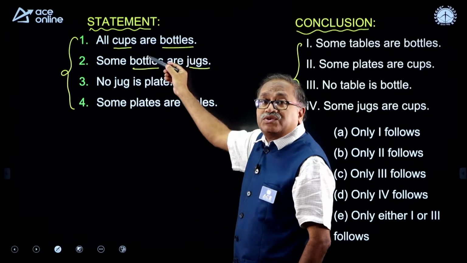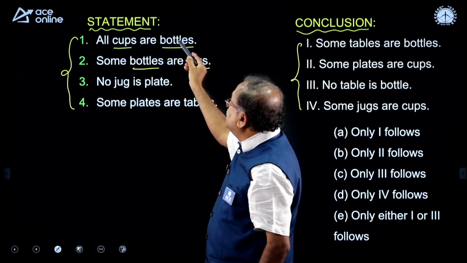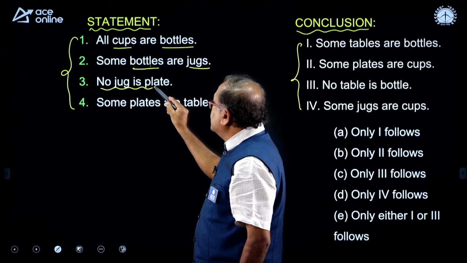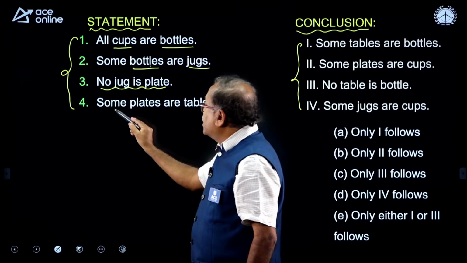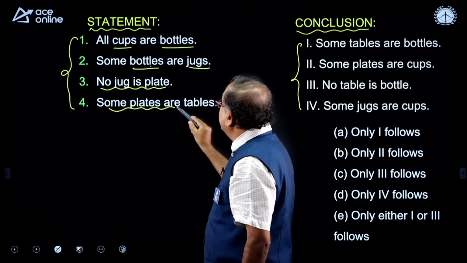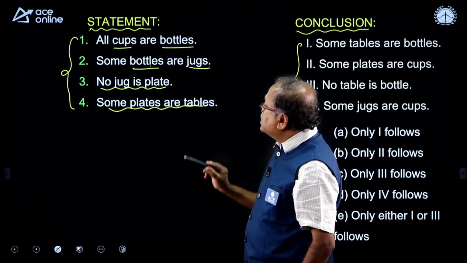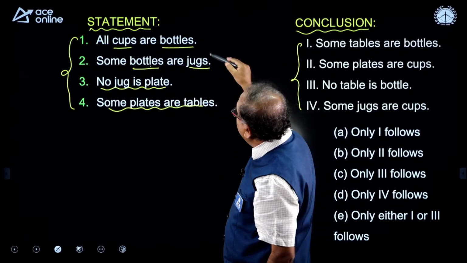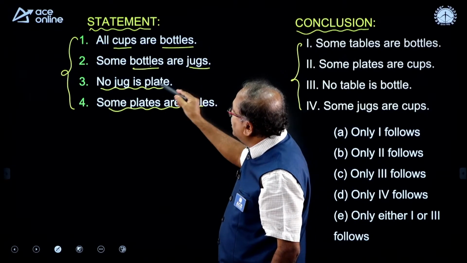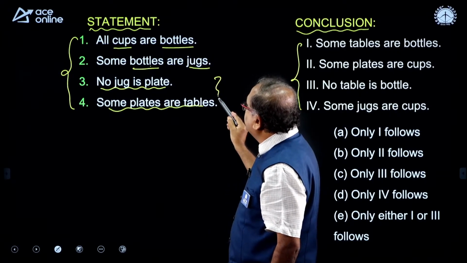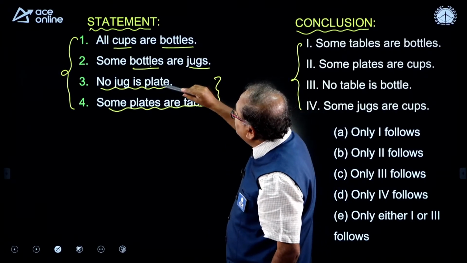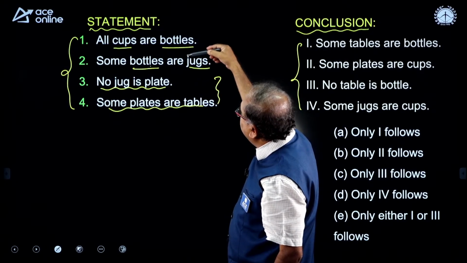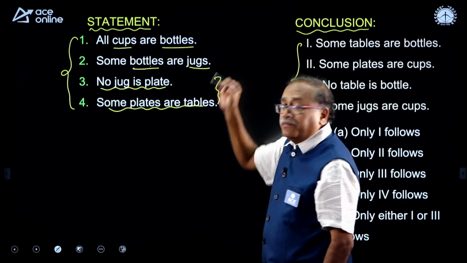So, I can connect these 2 statements in a diagram. Here it is bottle, here it is bottle, and it says that no jug is plate, and some plates are table. Anywhere table is there, plate, I can connect these 2 statements. And is there any connection directly between the bottle and the jug?